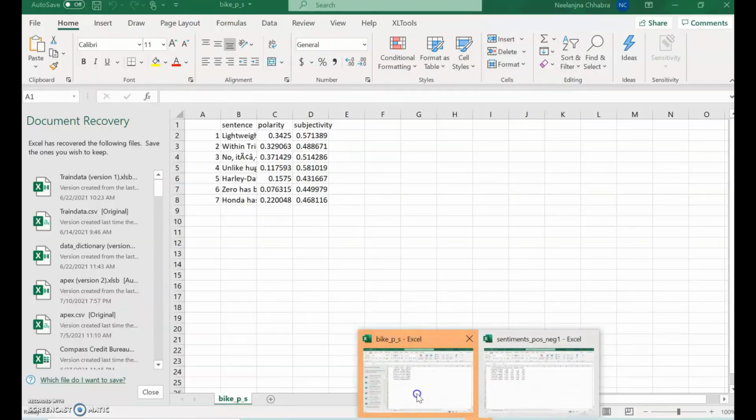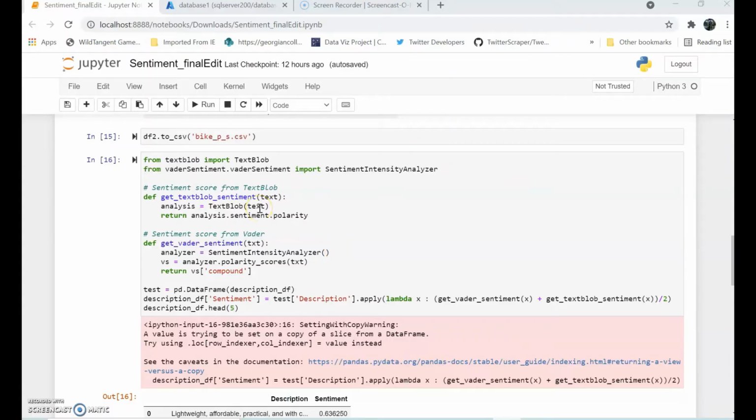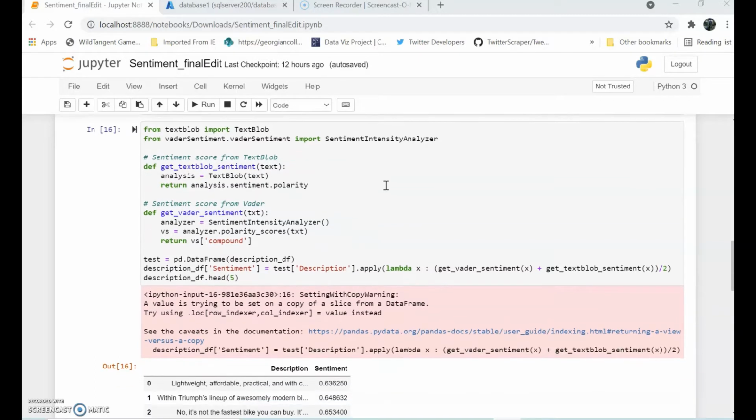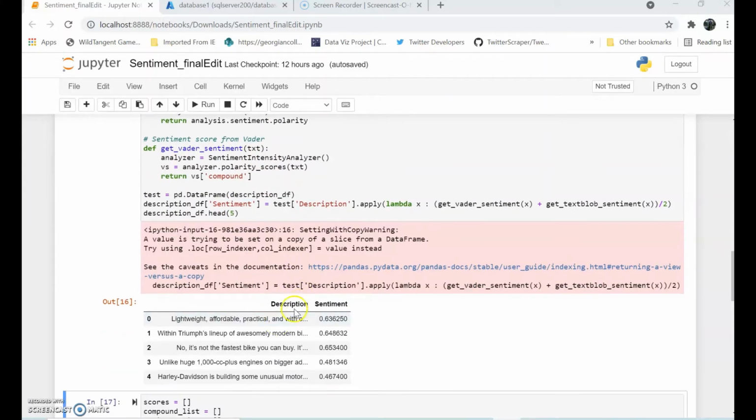So this is the file which we got, and it includes my sentence, that is the description, a polarity value and a subjectivity value. Then we move on to the sentiment intensity analyzer to get the three sentiment scores, which is positive, negative and neutral. So this is the code we used. We are passing the sentiment score from the TextBlob, then we are getting the sentiment score from the Vader, and we are displaying the description and the sentiment total value.